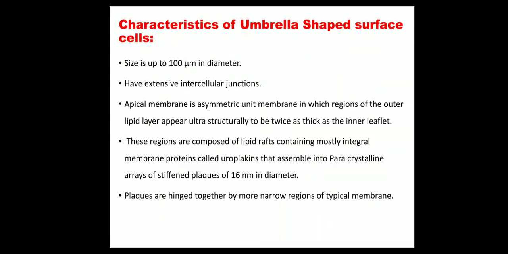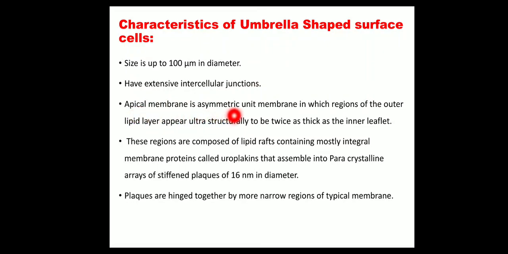Now beta, there are certain characteristics of the umbrella shaped surface cells. And what are these characteristics? Their size is up to 100 micrometers in diameter. They have extensive intercellular junctions.